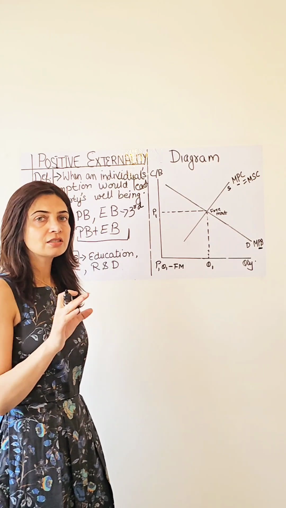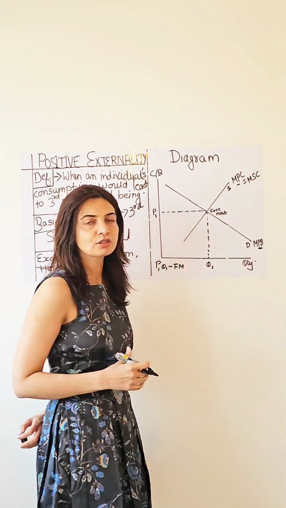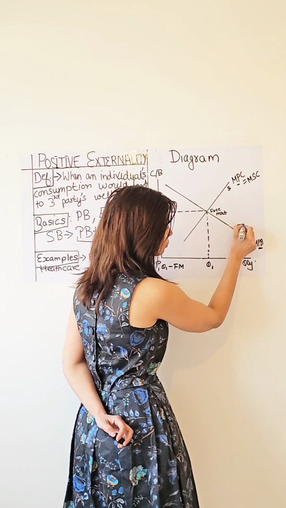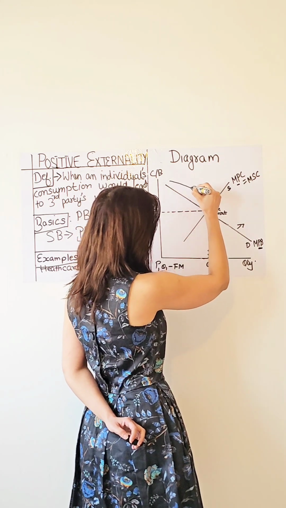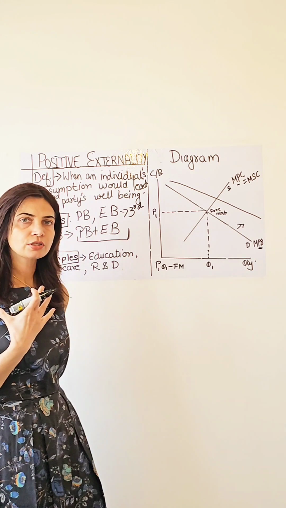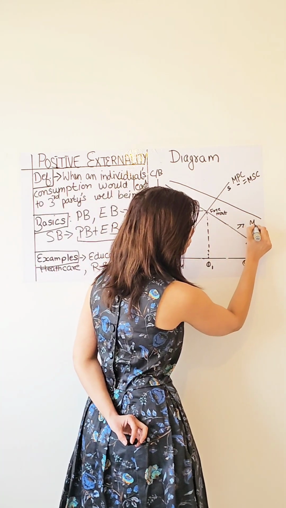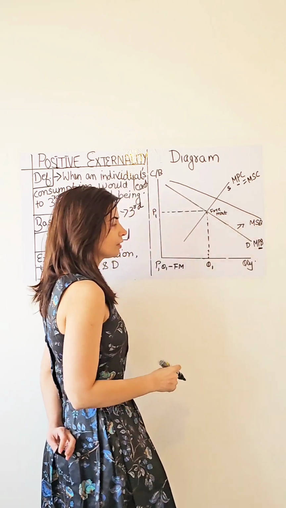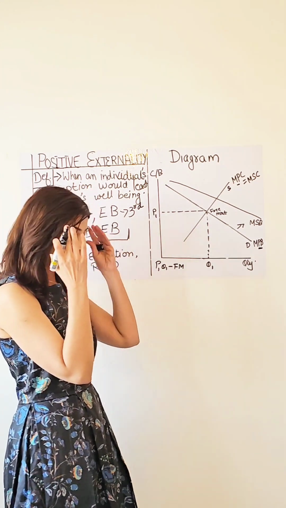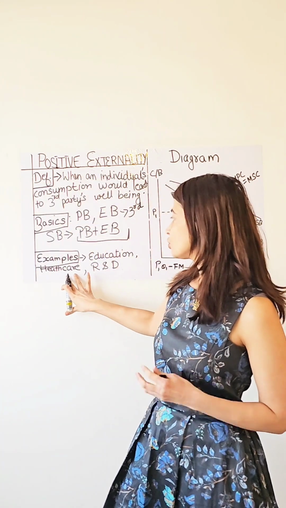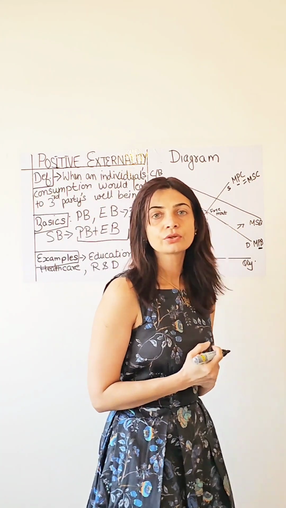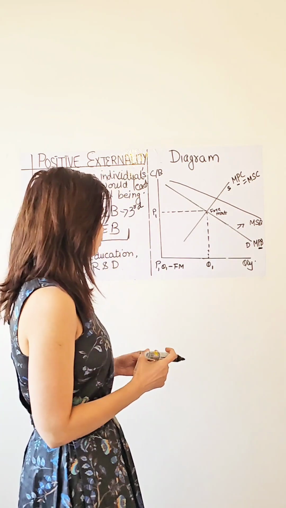So anything good in terms of economics, and specifically I'm thinking about the curves here, should lead to a shift to the right. Because it is about consumption, we are going to shift our demand curve to the right. Because it is a third party impact we are taking into account, we will label that as marginal social benefits. Which makes sense, right? It matches very well with the definition that we just spoke about. It matches very well with the examples that we just thought about, that how services like education, healthcare would bring in greater benefits to the society.